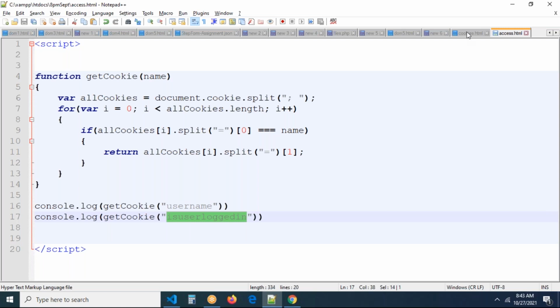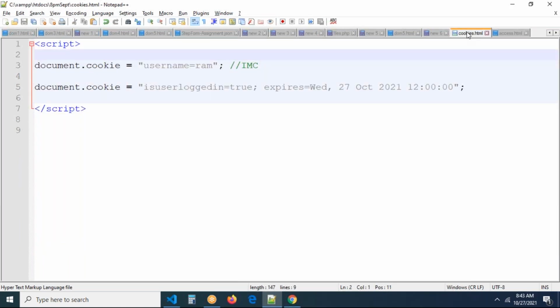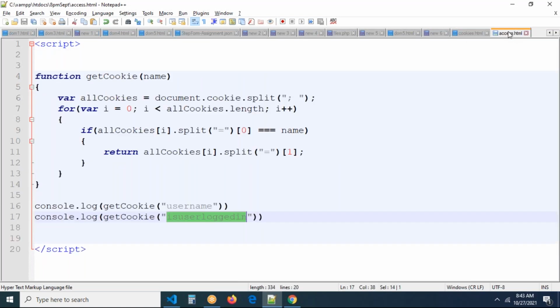So this is the way of creating a cookie, and this is the way of getting the cookie. Like this, you can write methods for creating cookies, and for accessing cookies also we can write some methods, guys.